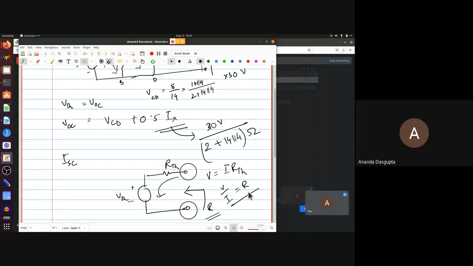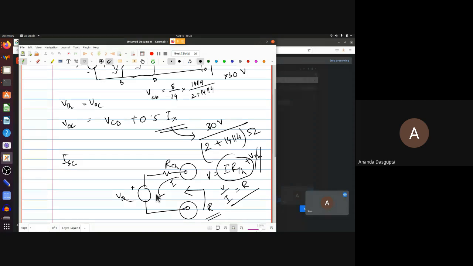Now, when will R be equal to R Thevenin? When V is actually equal to I R Thevenin. But that's possible only if V Thevenin is 0. Because the voltage between these 2 ends will be this current times R Thevenin plus this voltage, right? Both of these are drops. The voltage drop between here to here. Remember, I'm talking about current flowing this way, not the other convention where current was flowing out into the load resistance. Yes, current is flowing into the circuit. You're looking at this from the outside inwards.